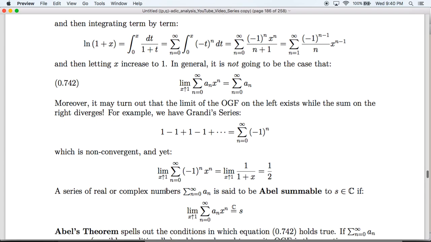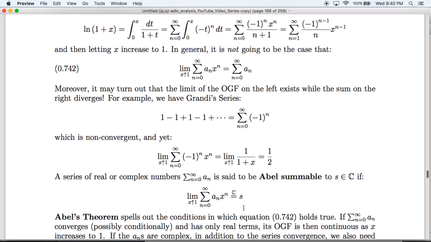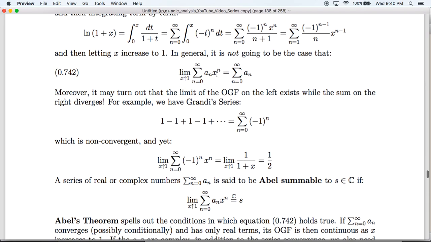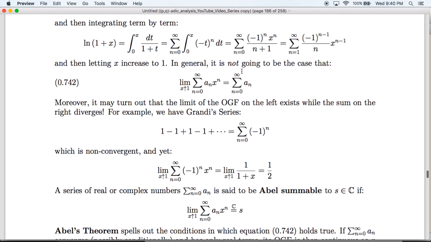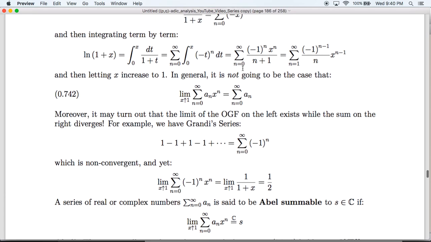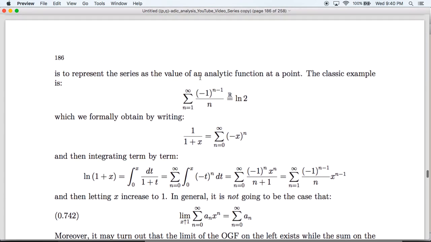To that end, we say that a series of real or complex numbers is Abel summable to a complex number S if the limit of the power series converges to S. Abel's theorem, proved by Niels Henrik Abel himself, tells us the condition in which we can be guaranteed that this limit is going to be equal to this thing. In particular, the conditions are as follows. If the a_n are real, all we need is that this series converges. It doesn't even need to converge absolutely. Conditional convergence is fine.